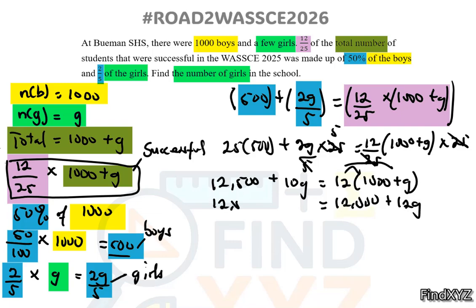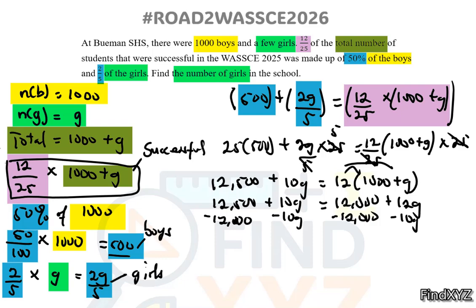Let's repeat this expression. So we have terms with g and we have terms without g. So we are going to put all the terms with g on one side and all the terms without g on the other side. So I can do this by, since we have positive 10g, I'll do negative 10g on both sides. And since we have positive 12,000, I'll do negative 12,000 on both sides.